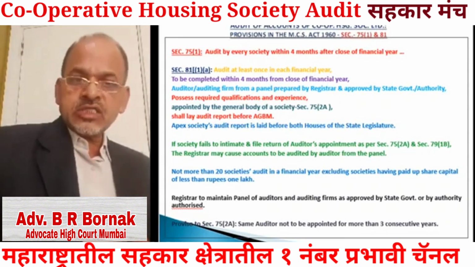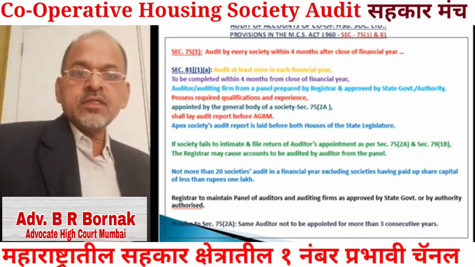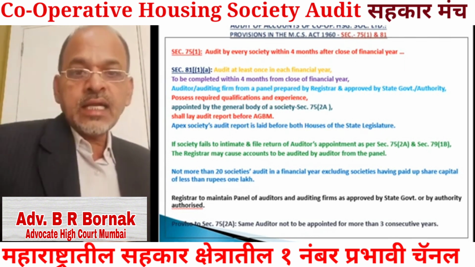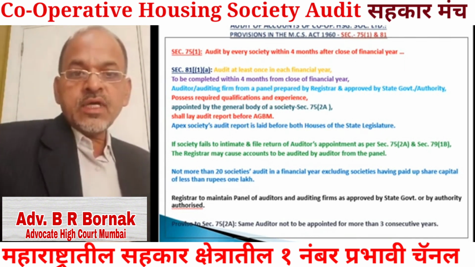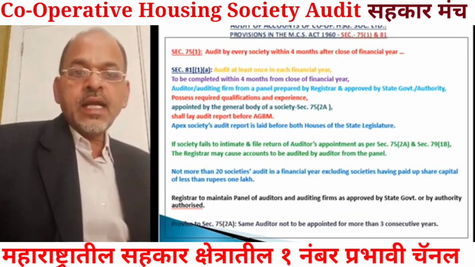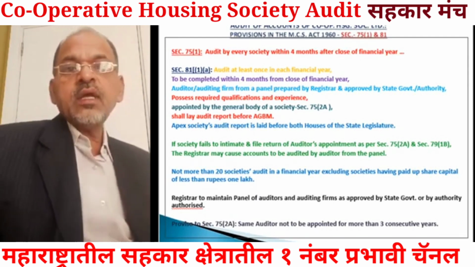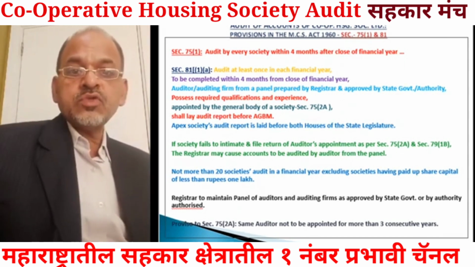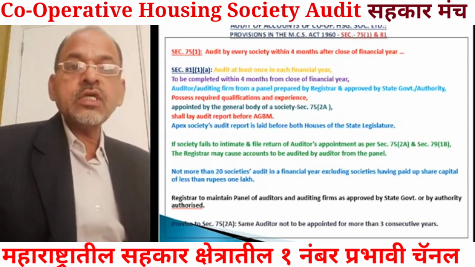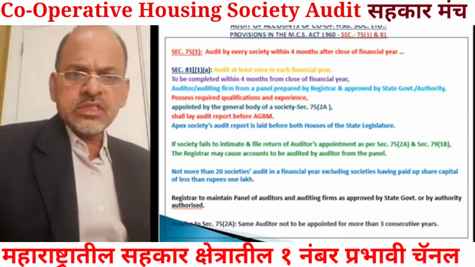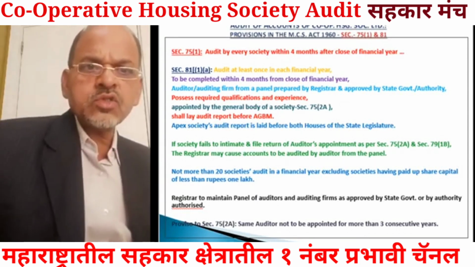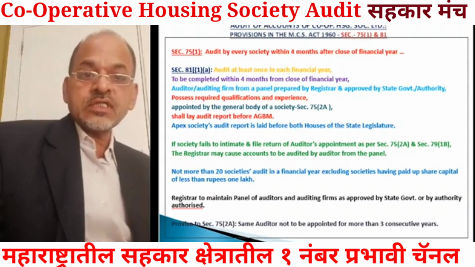That is section 81 of the Maharashtra Cooperative Societies Act 1960. This section 81 is for audit. Section 81 provides for audit, and detailed provisions have been mentioned in it. Let us see the important provisions which are applicable especially to cooperative housing societies. There are a lot of provisions, but we are concerned with housing societies, and some provisions are not applicable to housing societies. So let us see the important provisions of section 81.